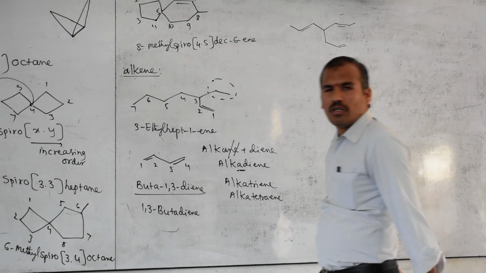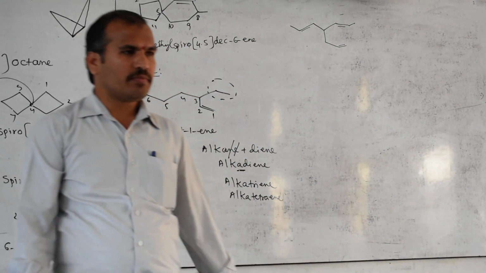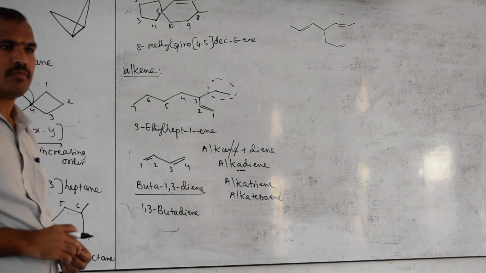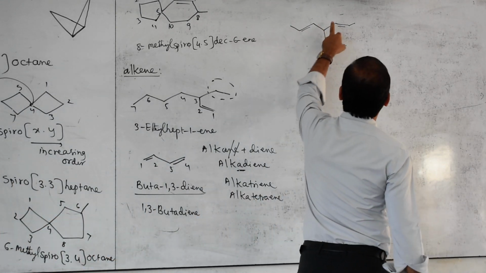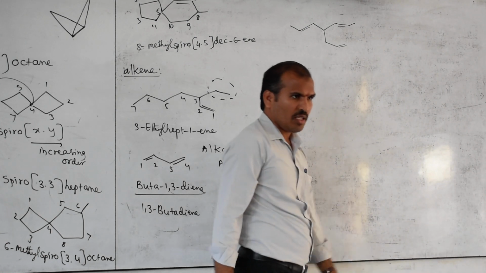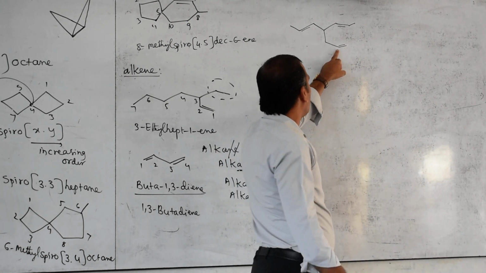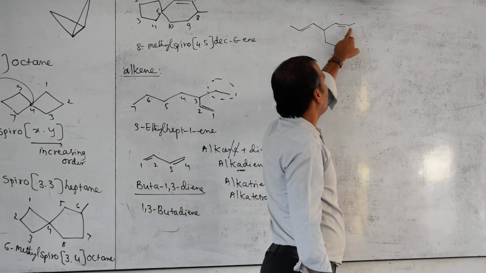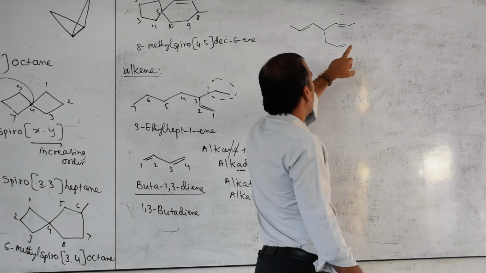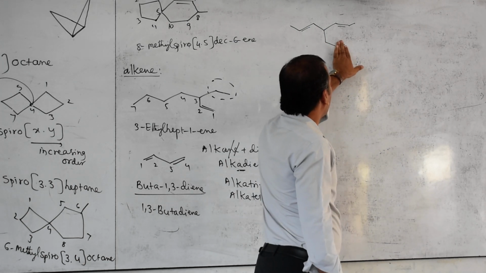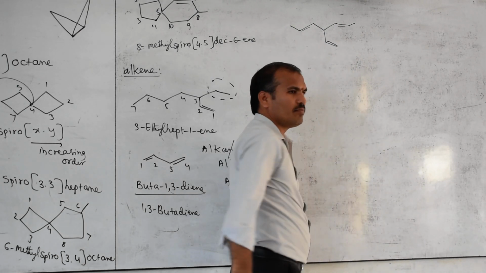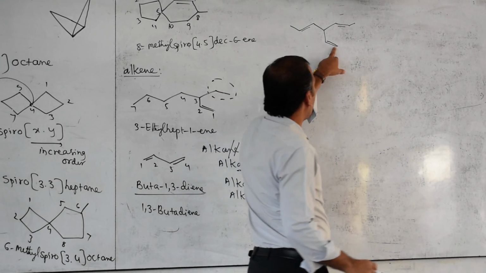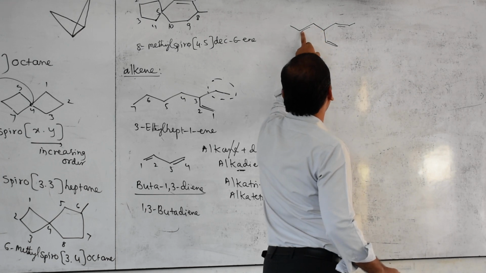Choose the principal carbon chain. 1, 2, 3, 4, 5, 6, 7 is there. 1, 2, 3. Then what is it here? 1, 2, 3, 4, 5, 6.